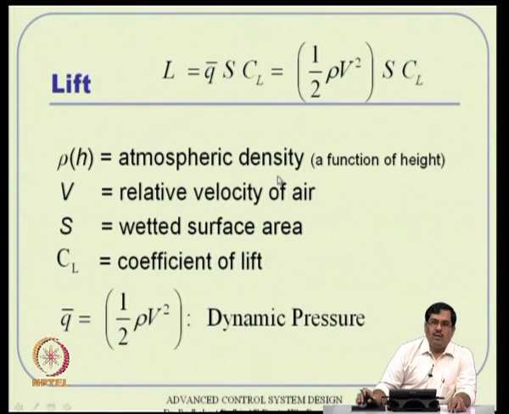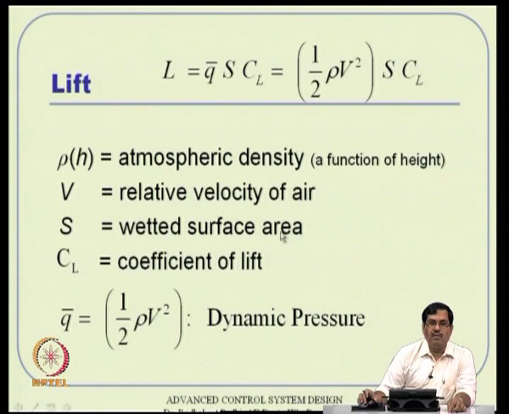Now, coming to the mathematics part of it, what is beautiful for people like us in control systems is this lift expression. This is universally the same. This q bar is called dynamic pressure, given by half rho v square. S is the weighted surface area of the wing.